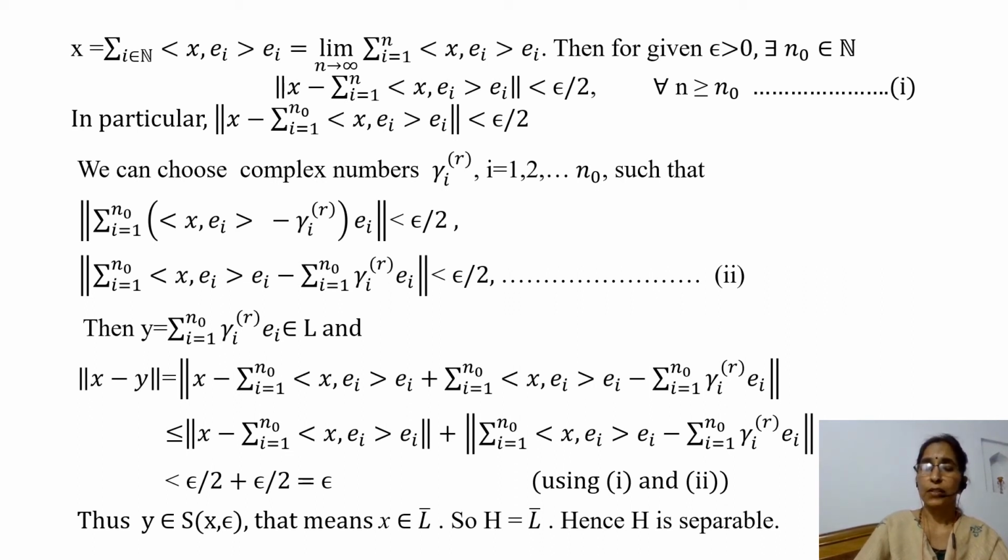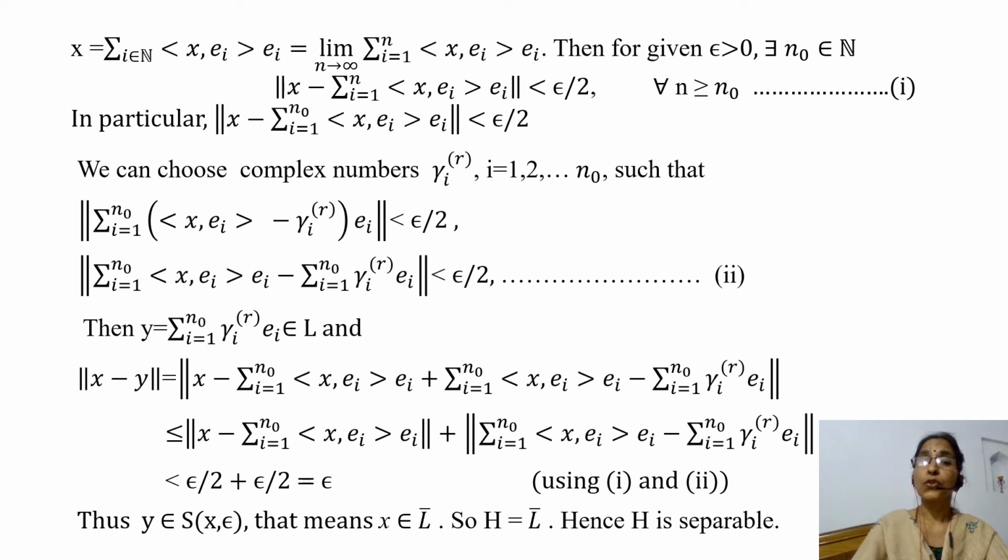Here we are only using the definition of convergence: the sequence of partial sums converges to x, so for any given epsilon greater than 0 we can find some n naught in N. In particular, for n equal to n naught, norm of x minus summation i varies from 1 to n naught of inner product x, e_i into e_i is less than epsilon by 2.